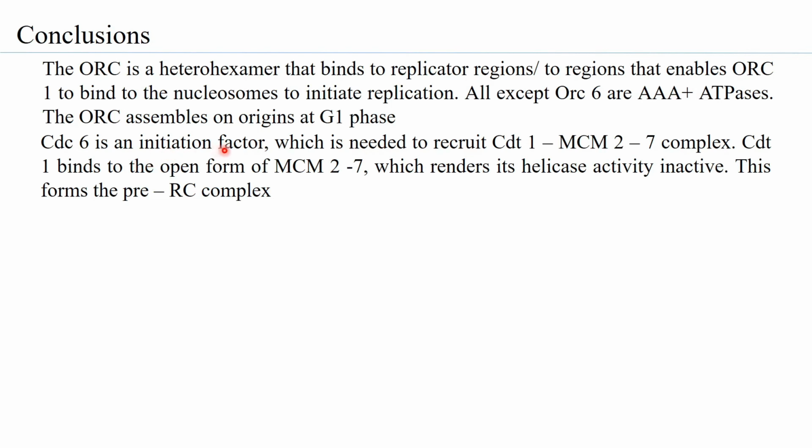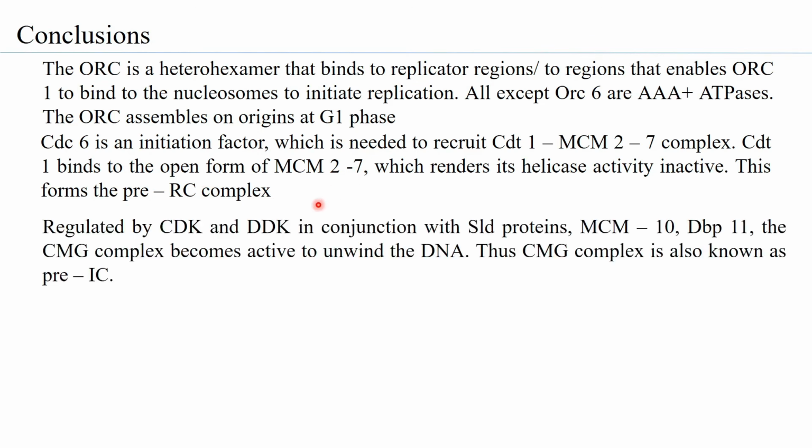CDC6 is an initiation factor which is needed to recruit the CDT1-MCM2-7 complex to complete the formation of the pre-replication complex. However, CDT1 binds the MCM2-7 in its open form so that it remains in the inactive form. It is not active when it binds to the origin.